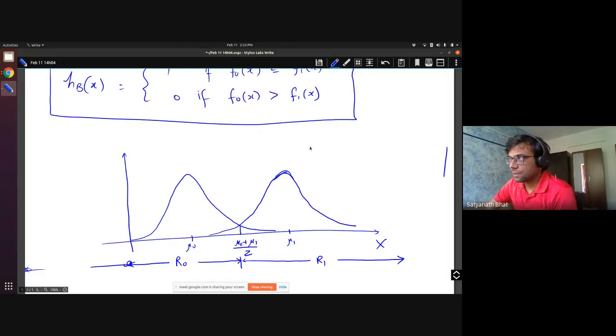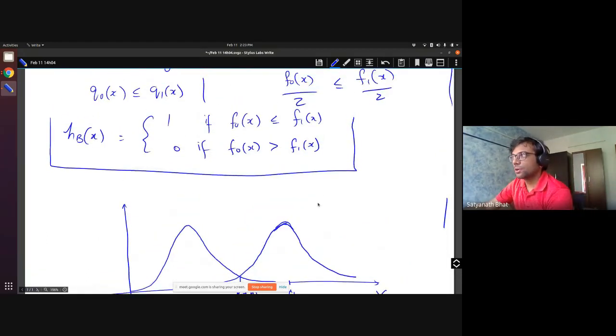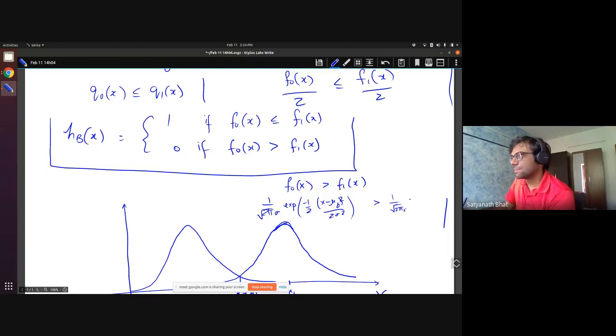This is what it will end up becoming, and that is easy to derive. What you can do is look at F0(x). What is the region where F0(x) is greater than F1(x)? If you look at the density, there will be 1 over square root 2 pi sigma e to the power minus (x minus mu0) squared by 2 sigma squared. This should be greater than 1 over square root 2 pi sigma, something similar.